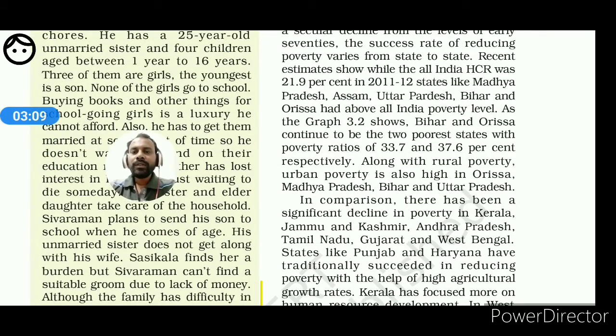So look at the line. Uttar Pradesh, Bihar and Odisha have had above all-India poverty levels. As graph 3.2 shows, Bihar and Odisha continue to be the two poorest states, with poverty ratios of 33.7 and 37.6% respectively.